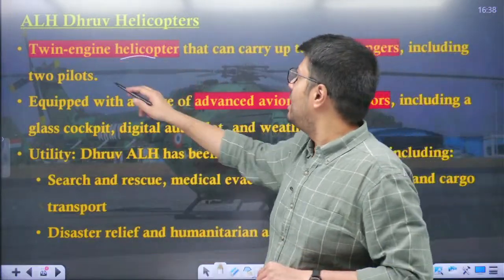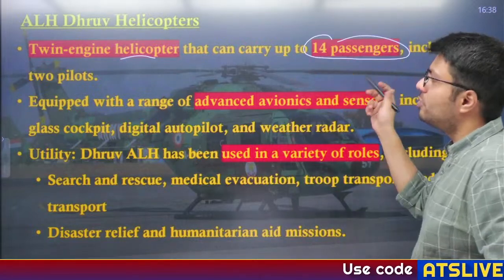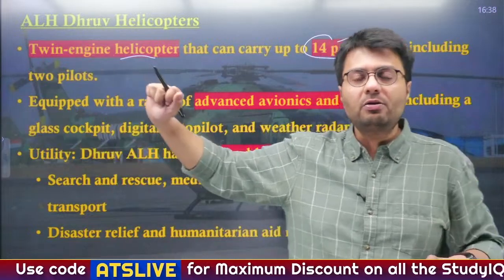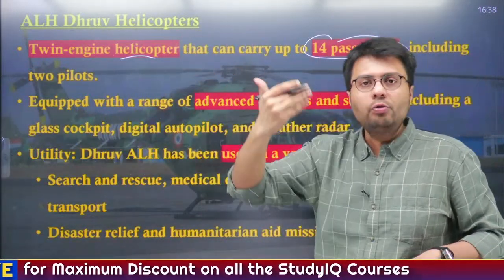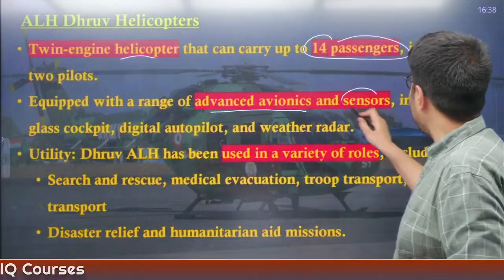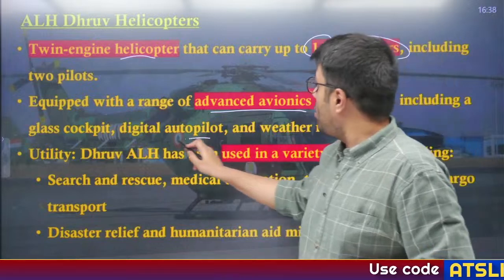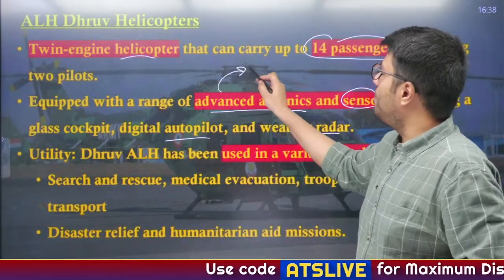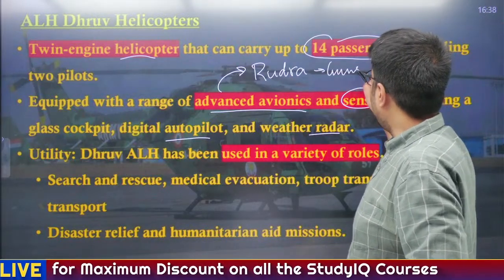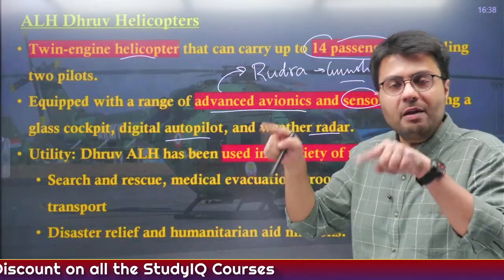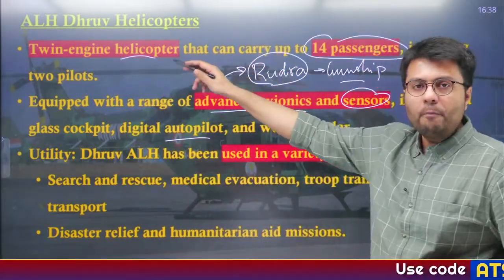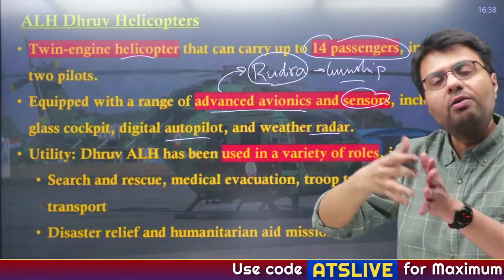This is a twin engine helicopter that can carry up to 14 passengers, including 2 pilots. Many special forces, including the ones that conducted surgical strikes, depend on such helicopters to transfer troops from one point to another. These are equipped with a range of advanced avionics and sensors, including a glass cockpit, digital autopilot, and weather radar. There is also a separate version known as Rudra, which is a gunship. What are gunship helicopters? Helicopters that have guns and missiles, which allows them to attack also, right? So the Rudra variant of ALH are gunships, whereas Dhruv are transport helicopters.